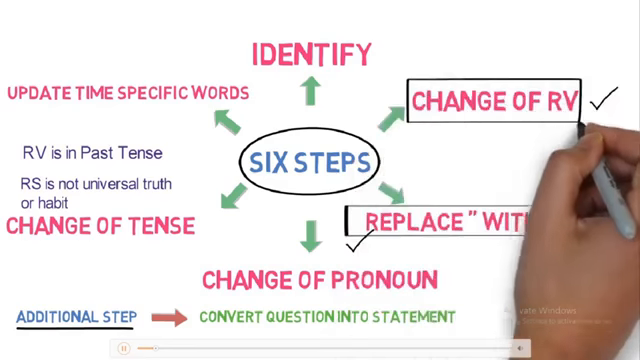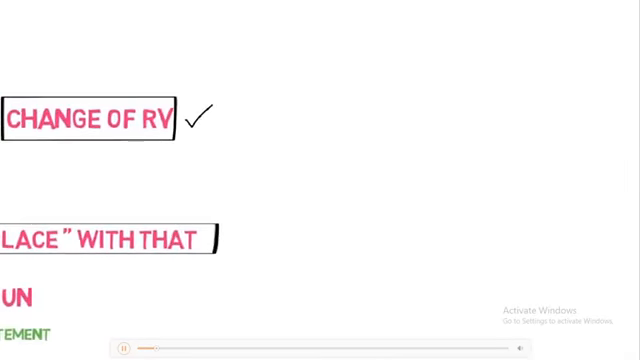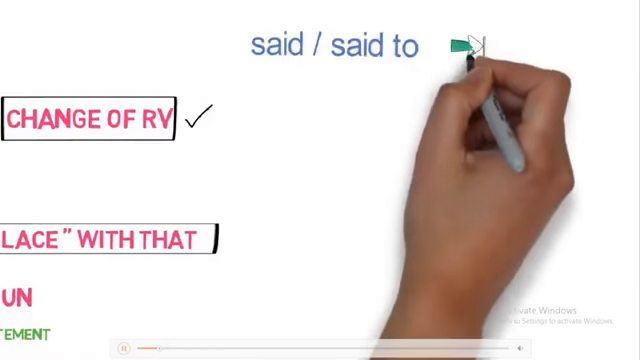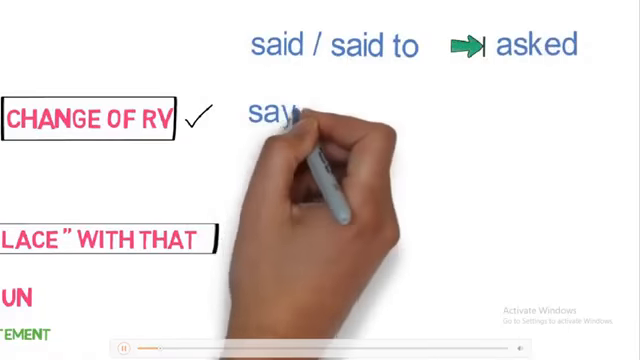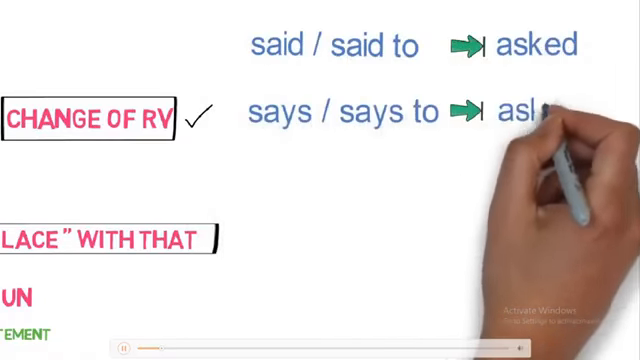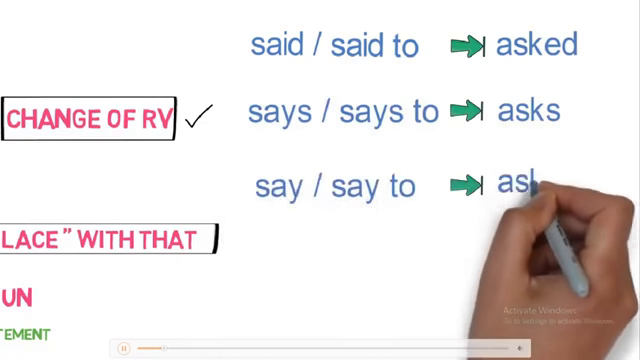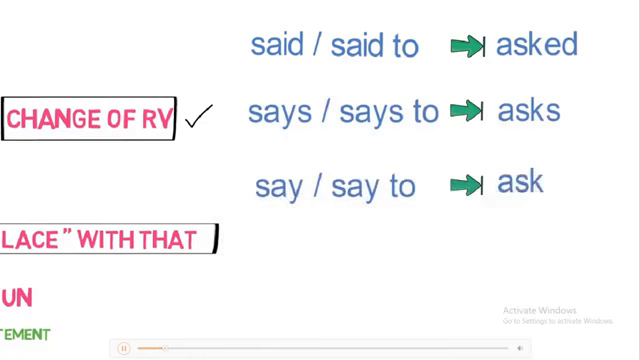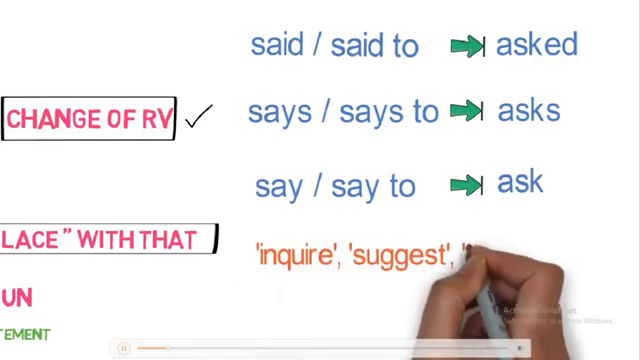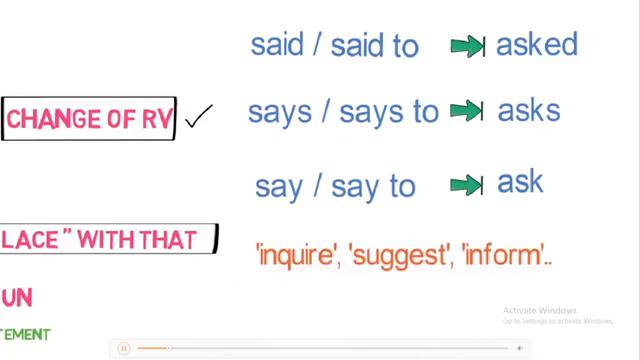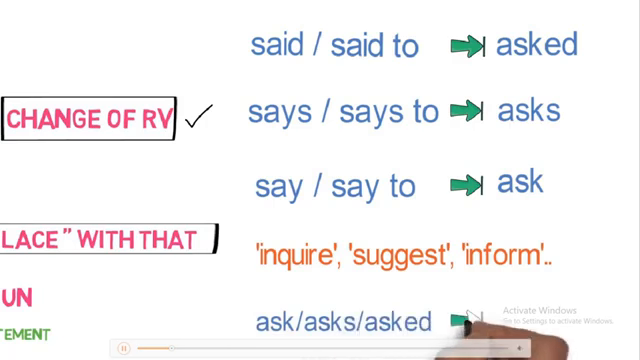Number 1. Change of reporting verb for questions. Said or said to converts to asked. Says or says to converts to asks. And say or say to converts to ask. Apart from it, we may use reporting verb like inquire, suggest, inform as per the meaning of sentence. Also, if already asked or asks is there, no need to change the reporting verb.